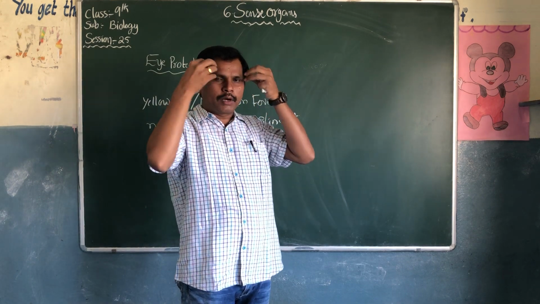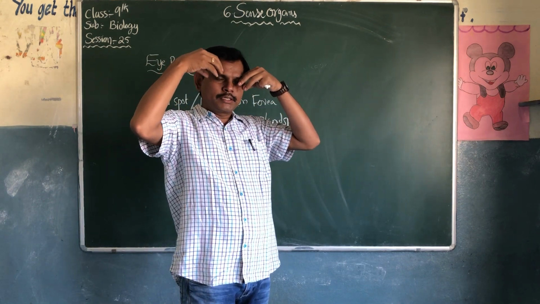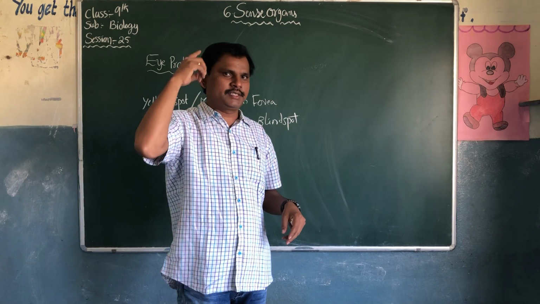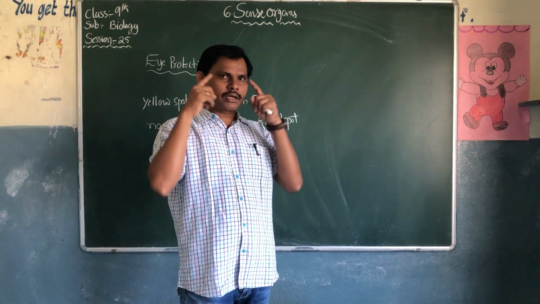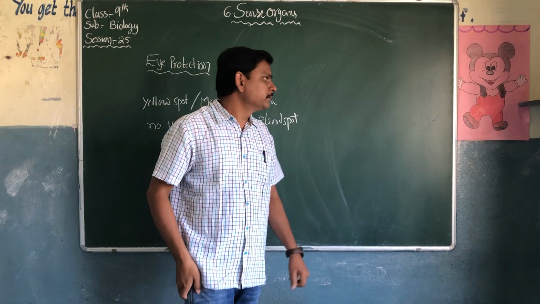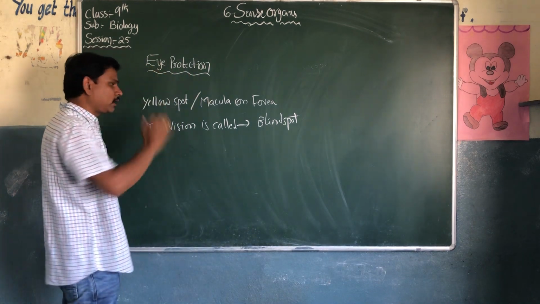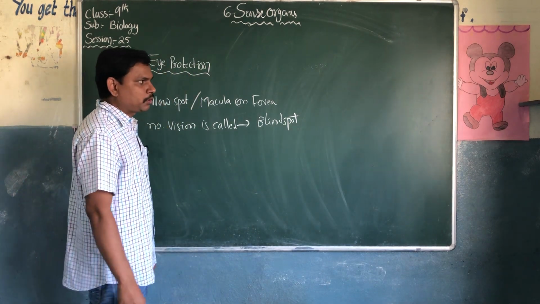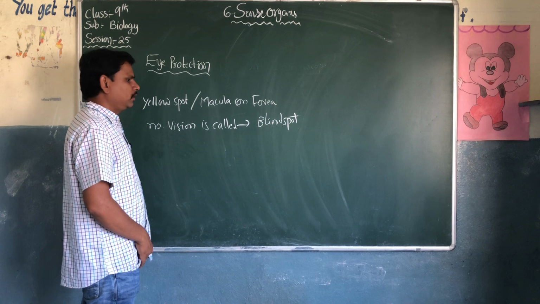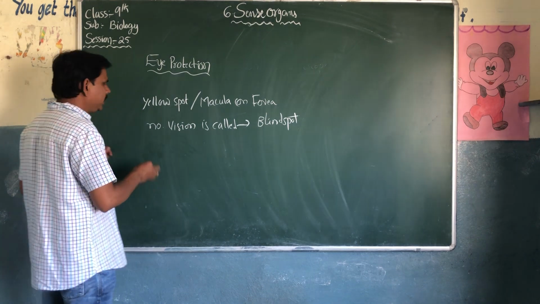All the eye parts will be present in the head only, because all the nerve systems, optic nerves are connected to the brain. So this is about how we have to protect our eyes. Protecting is very, very important. Next one is eye and illusions.